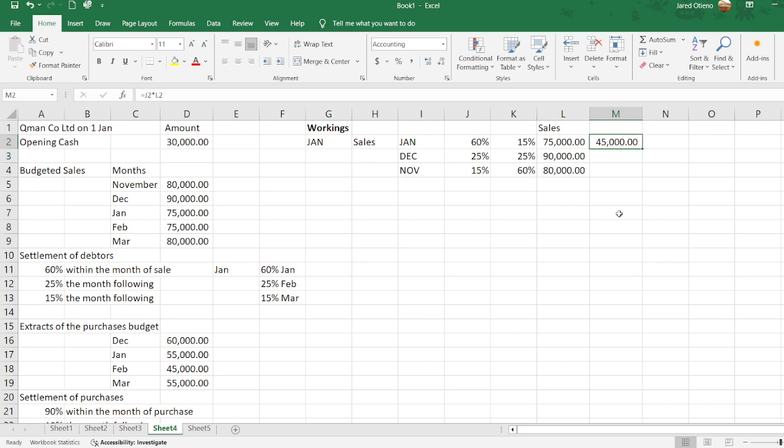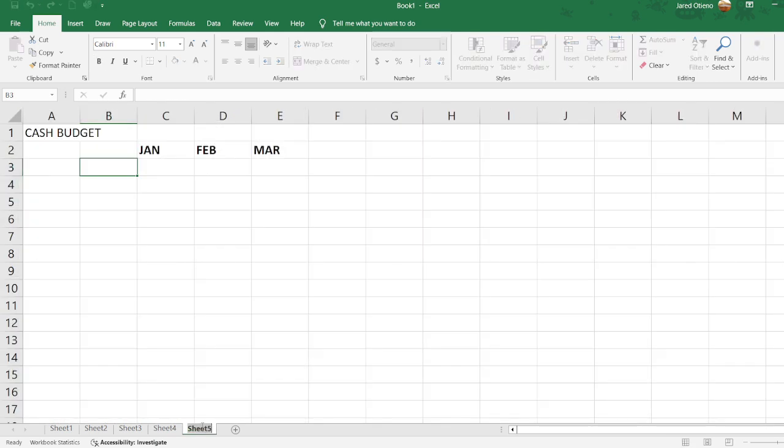Of course, Excel can allow you to just copy this one and paste them along the way. Then you have all the cash that we are receiving, just doing an auto sum, is 79,500. So when you come to our cash budget, let me just mention this.